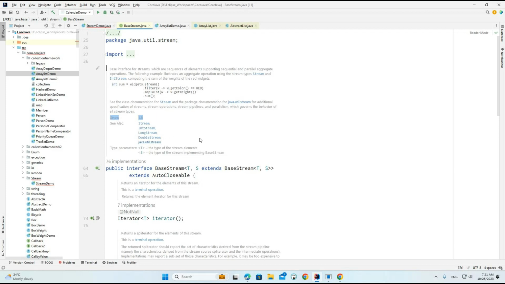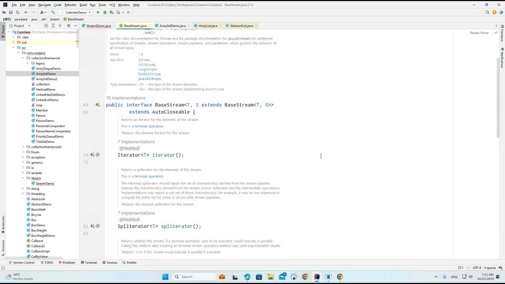So from 1.8 we are getting this particular BaseStream interface. Now we understand it. This is the base interface for all the stream operations. We can do sequential operations as well as parallel operations using this.